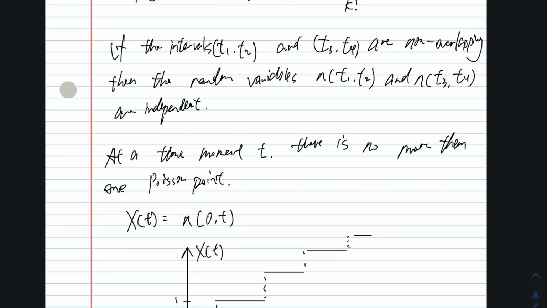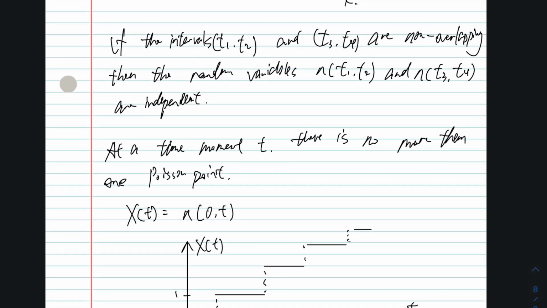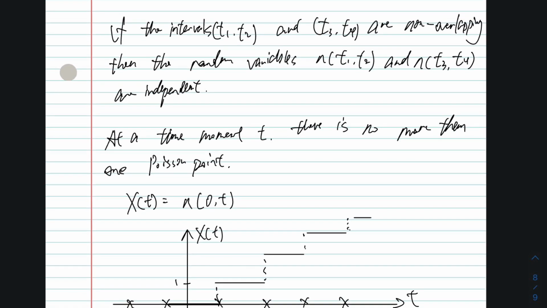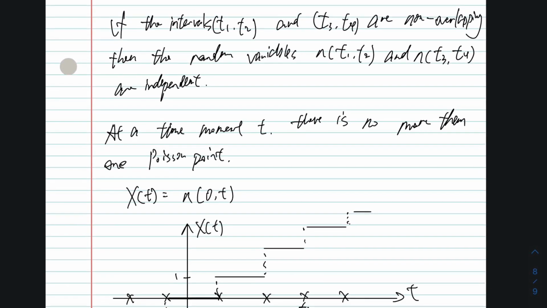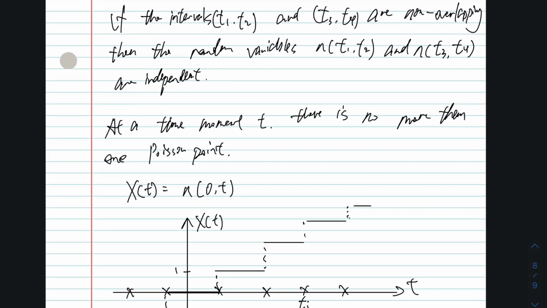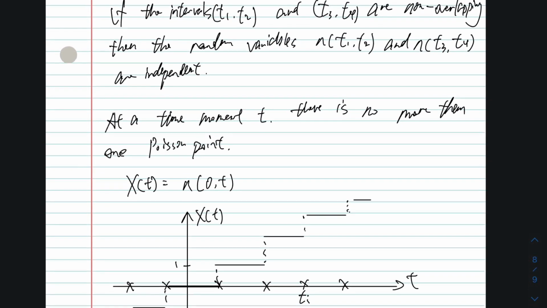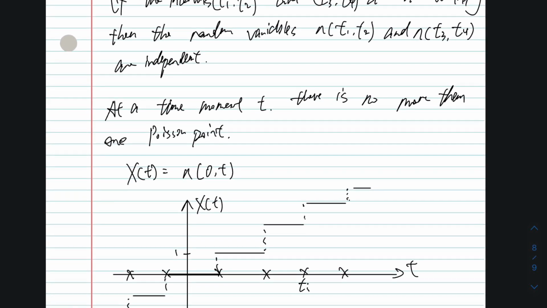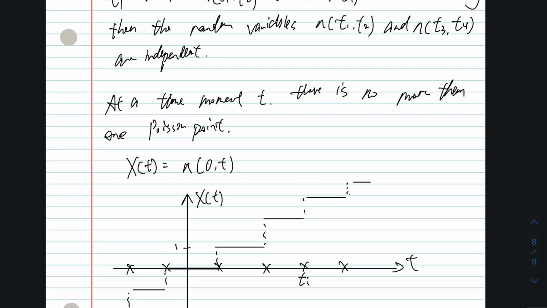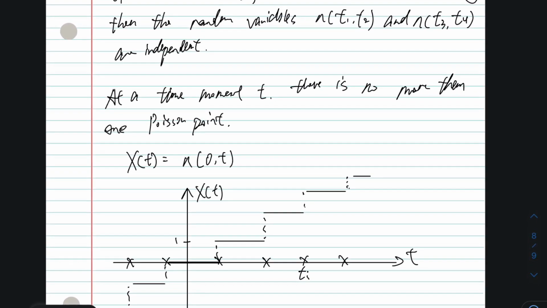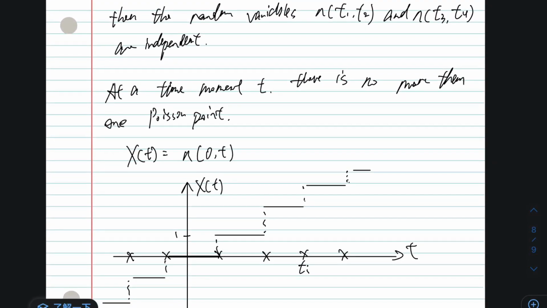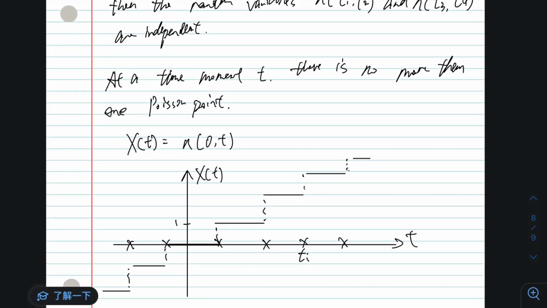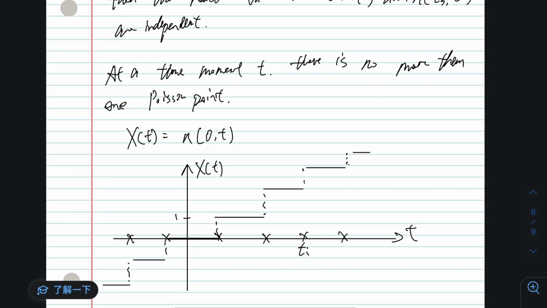I show the graph below as a sample, and at a time moment t there is no more than one Poisson point, and using the points ti we form the stochastic process X(t) equal to n(0,t). In the graph below, for the x-axis we have multiple points, and for the y-axis we have the count.